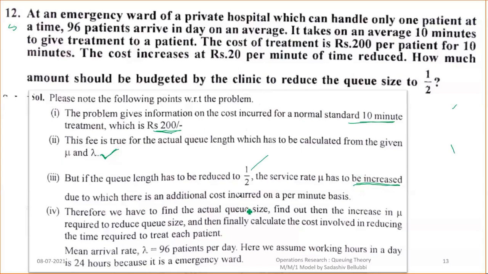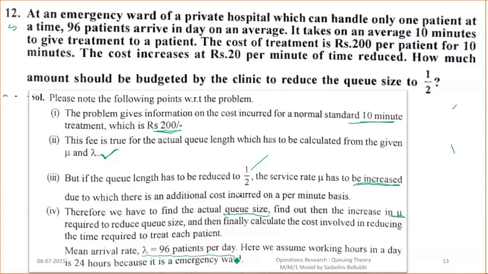Next, therefore, we have to find the actual queue size, find out the increase in mu required to reduce the queue size, and then finally calculate the cost involved in reducing the time.